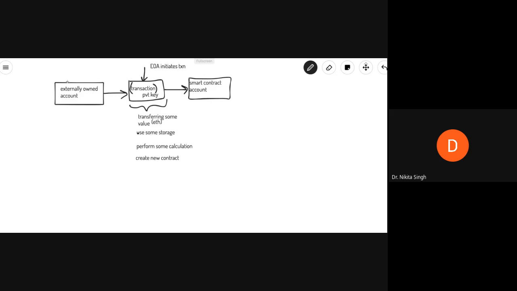So we are saying an externally owned account can contact another externally owned account or a smart contract account. If an externally owned account contacts another externally owned account, it will always mean some Ether is being transferred. Okay.